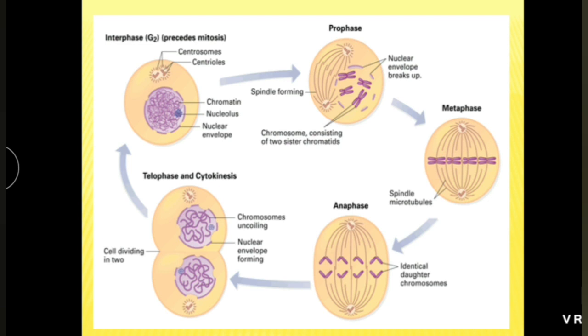Cell division. Chromosomes are not seen in the interphase or resting phase. They appear during the prophase, and they are shortest and thickest during the metaphase.